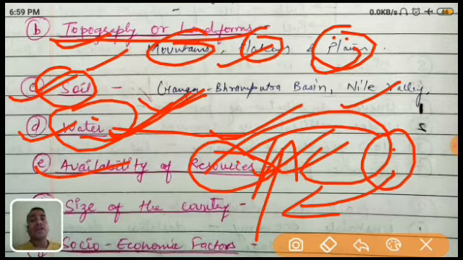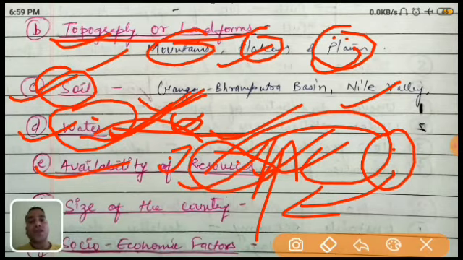So wherever the availability of resources is good, just like one more example, there are the Five Lakes in the United States of America. You can consider this example for both water as well as availability of resources. The Great Lakes area is where the highest industrial area is established. Why? Because of the availability of water as well as the availability of resources. I hope it is clear. You can use this example for writing answers, so it is very easy for understanding as well as learning.